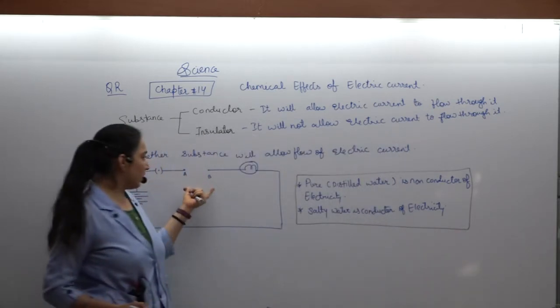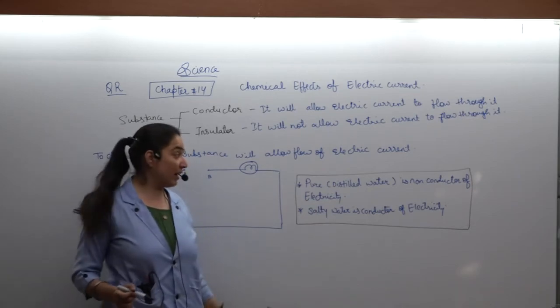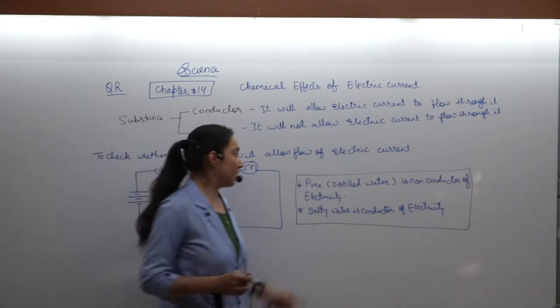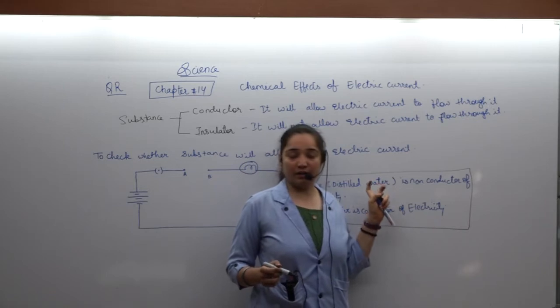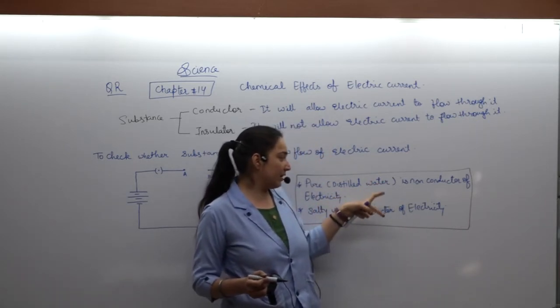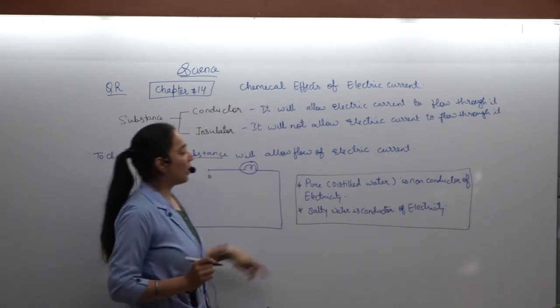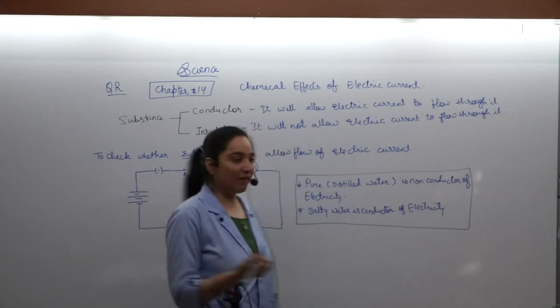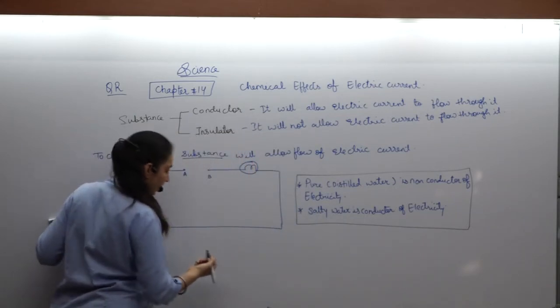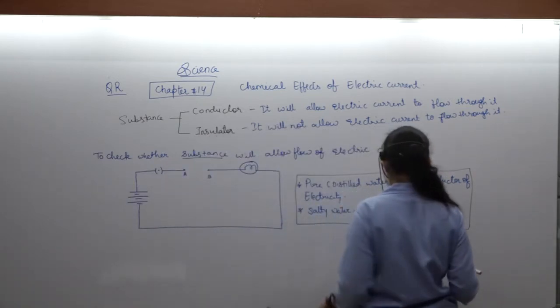If you keep any conductor over here, then this is for the substance. But what if we want to check for any liquid? If I want to check whether a liquid, that is pure water, will allow the flow of current or not, this is for any substance, this is how you check. But what about for liquids? For liquids we have a different arrangement. The arrangement for the liquids is somewhat like this.